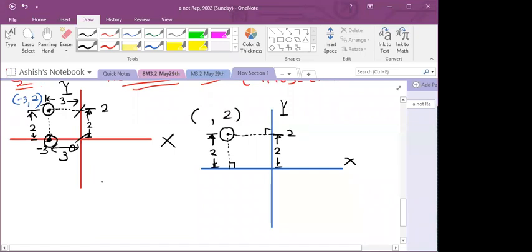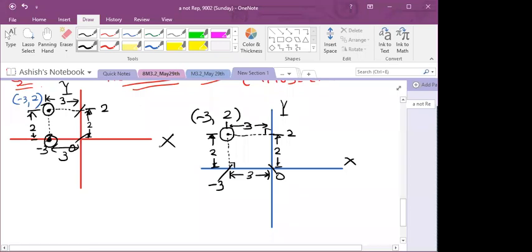Is it clear? Now its perpendicular distance from the y-axis is 3. If I take the projection on the x-axis, this distance is 3. So from the origin, if I move on the number line to the left-hand side at distance 3, I will come to point -3, isn't it? Because I am going to the left-hand side. So now its x coordinate will be -3. Is it clear now? Sakib, everyone, is this clear now? Why are we writing -3, 2, right?